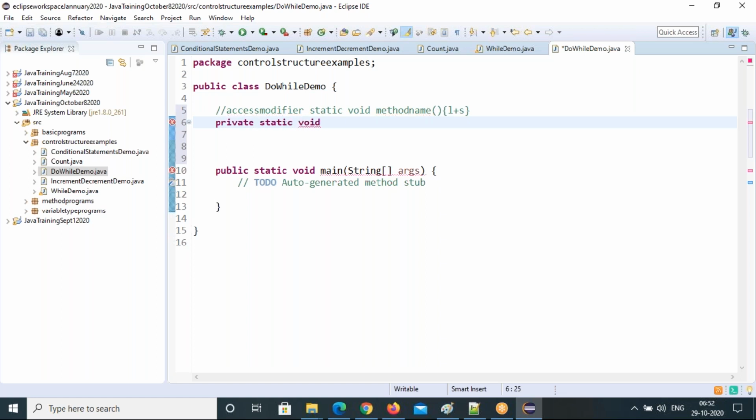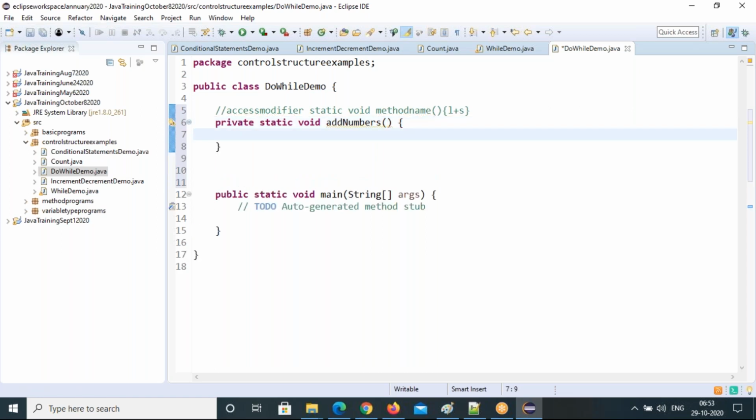Private static void addNumbers. Okay, so addNumbers. We need three variables, right? One is the number you want to add, a sum variable, and a choice. I'll declare the variables.